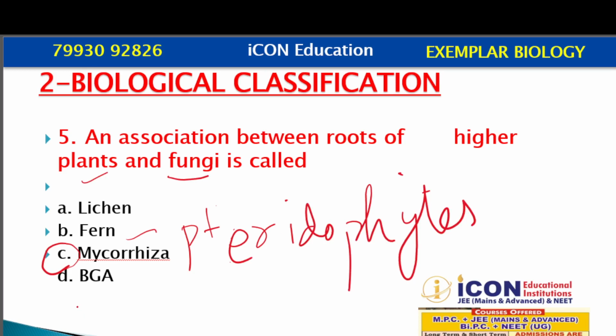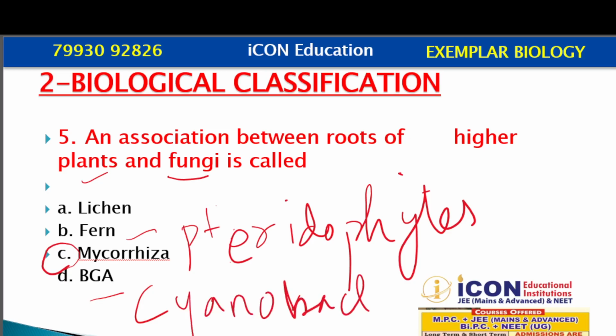Now when you talk about option D, BGA, that is blue-green algae, they are cyanobacteria. Cyanobacteria have association with plants, for example with Cycas, in the coralloid roots.